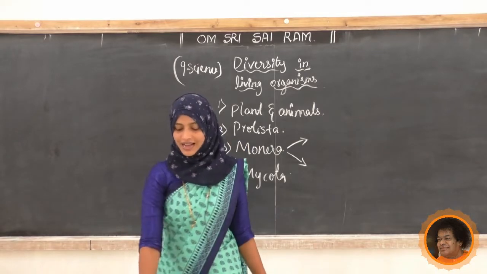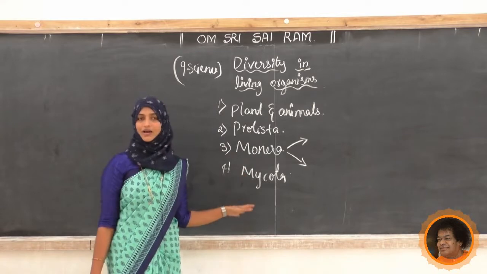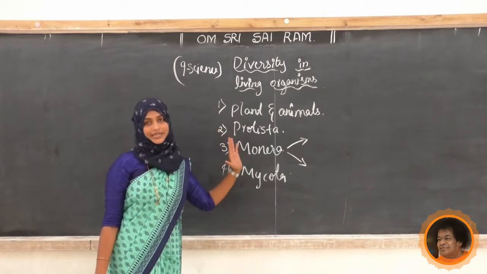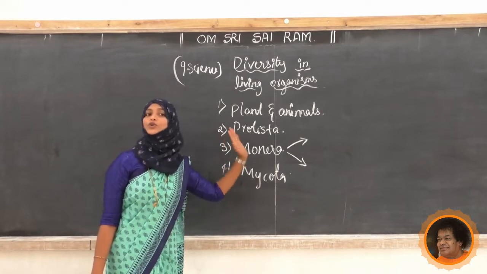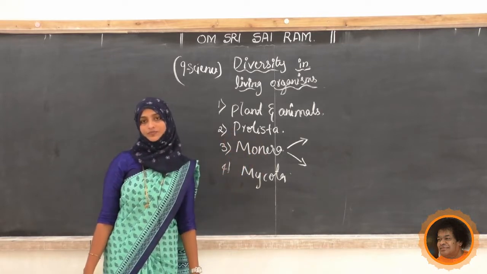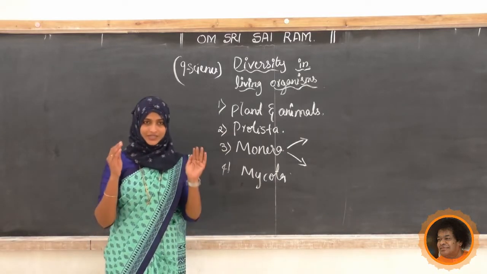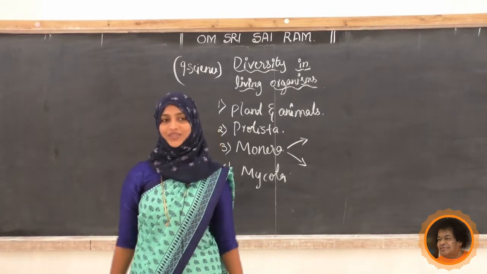Now the further classification is done by naming the subgroups at various levels as given in the following scheme. I will say you one more thing, students. If you are going to classify the organism, initially we have to know which kingdom it is. Later we also have to know the subgroups. Then only we can get the classification. To get the subgroups, we have to study something.